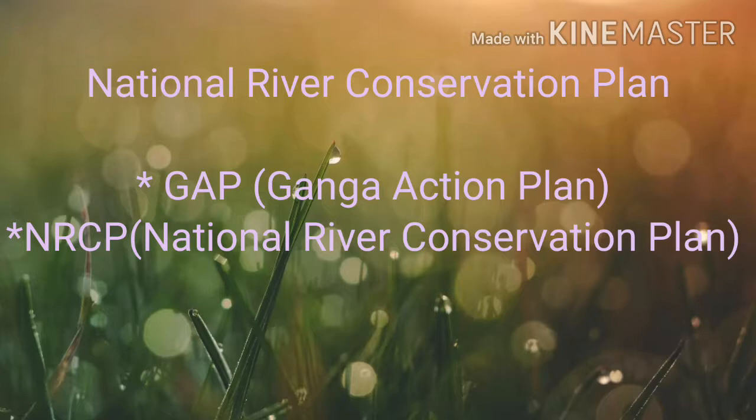Students, river pollution can be prevented by treatment of industrial and urban waste before it is dumped into the rivers. Various action plans like Ganga Action Plan to clean up river Ganga emphasize the technologies used to reduce river pollution by promoting recycling of water and improvement of water quality.